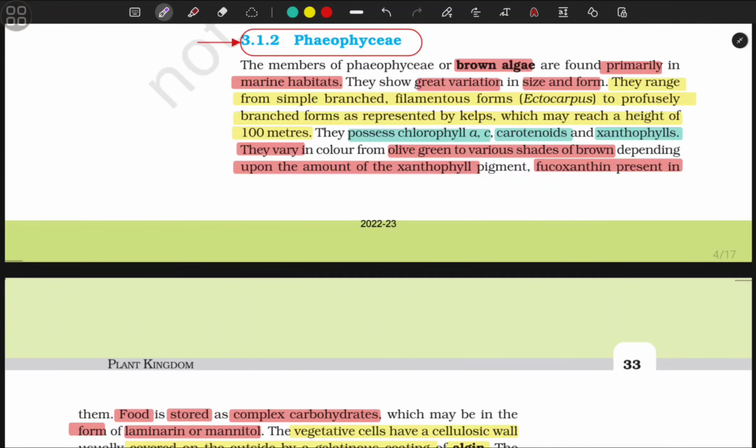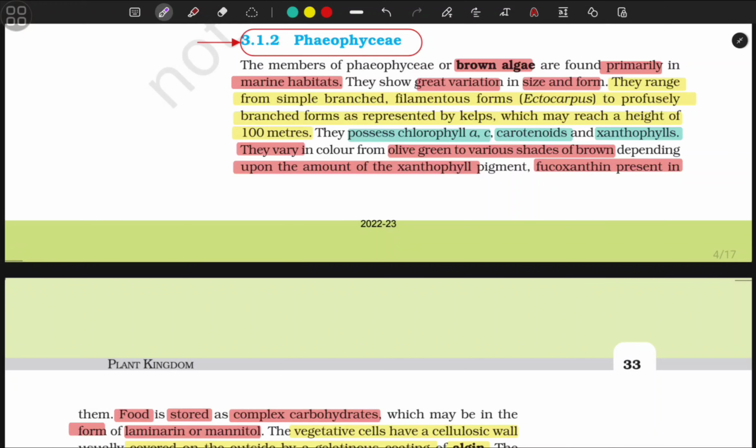Phaeophyceae. The members of Phaeophyceae, or brown algae, are found primarily in marine habitats. They show great variation in size and form. They range from simple branched filamentous forms, Ectocarpus, to profusely branched forms as represented by kelp, which may reach a height of 100 meters.